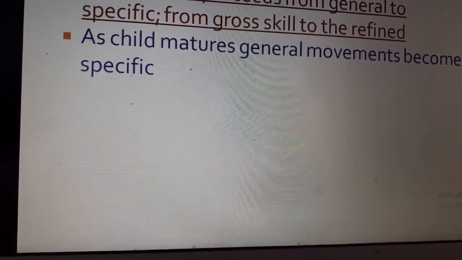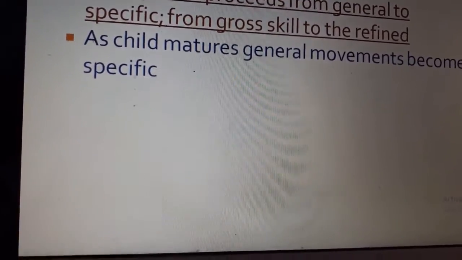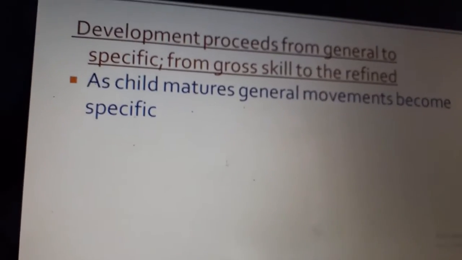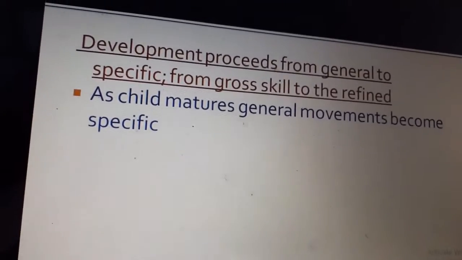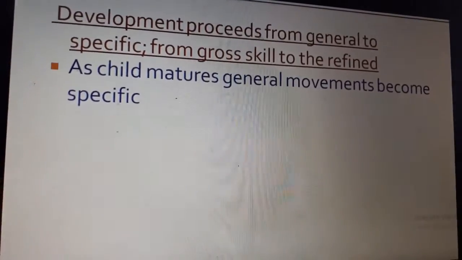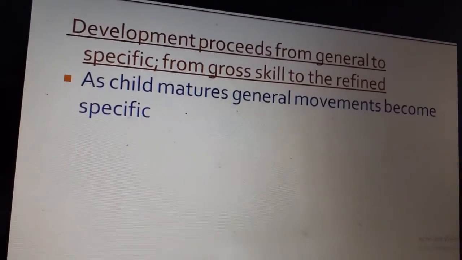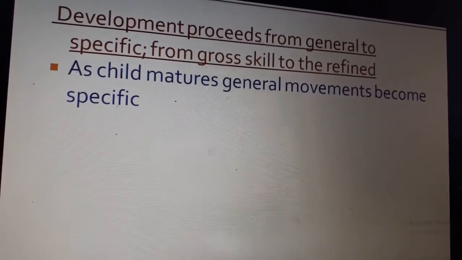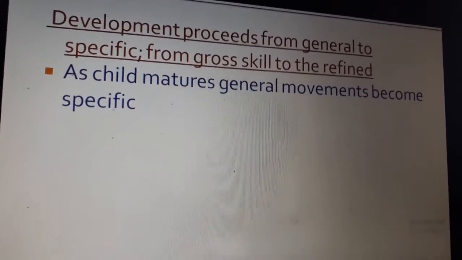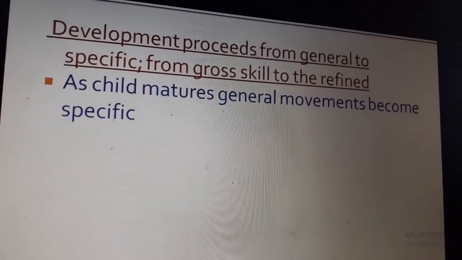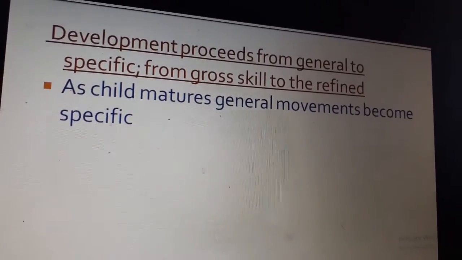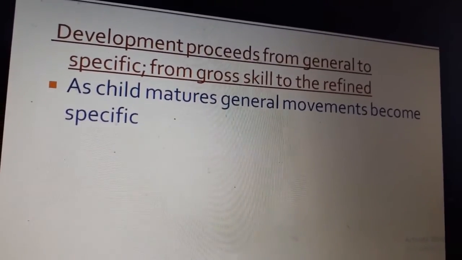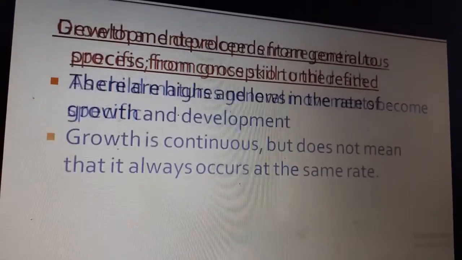Slowly as the child grows, the child starts to pick up with his index finger and his thumb. That is how the fine motor gets refined as well as the gross motor. So initially they try to hold with two hands, and then they start holding a particular object with one hand, then with the fingers. So it starts from general and becomes more specific.